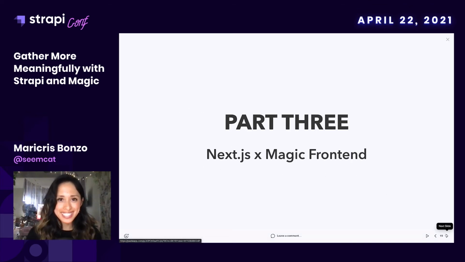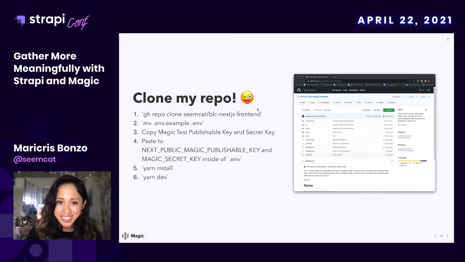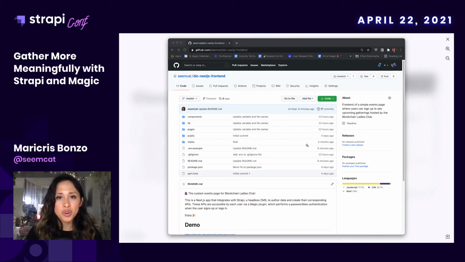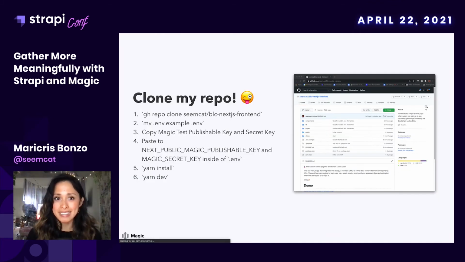This is going to be really easy because all you need to do is clone my repo. You're just going to need to go into your Magic dashboard and get your Magic test publishable key and also your secret key and paste that into the .env file. And now let's go over the major parts of the repo to understand how we are getting authenticated by Magic and how we're pulling data from our Strapi backend.